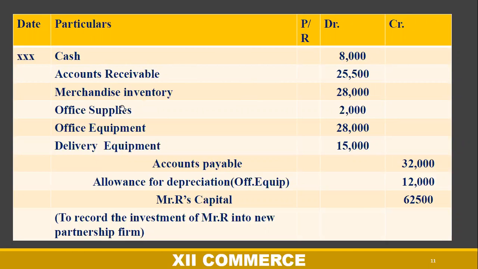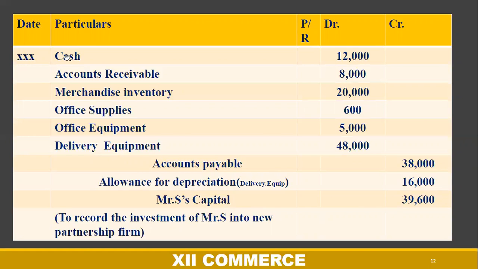Then we have office supplies, office equipment, and delivery equipment. We are writing 15,000 for the delivery equipment, and we are not recording allowance for depreciation, because delivery equipment is the realizable value. So when you have the realizable value of any equipment given, you will not write its depreciation in the journal entry. Accounts payable 32,000, allowance for depreciation 12,000, and then you will get the capital value, which is assets minus liabilities.